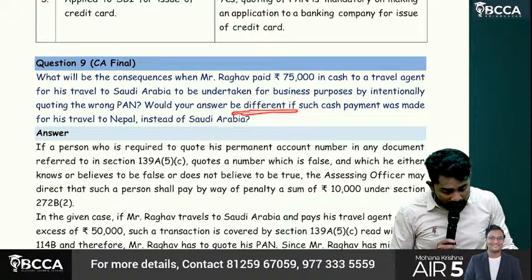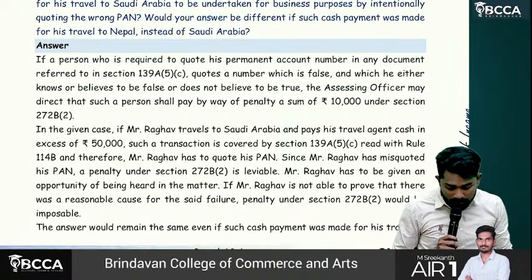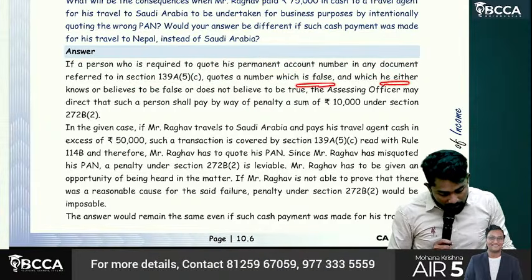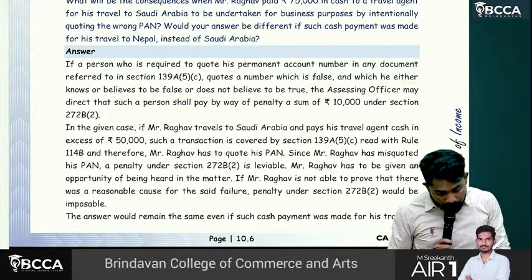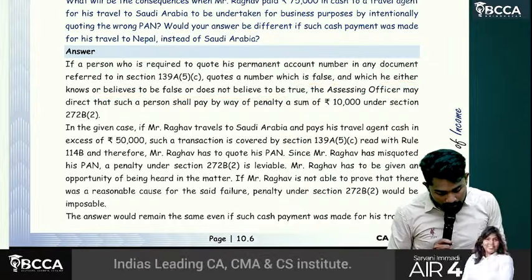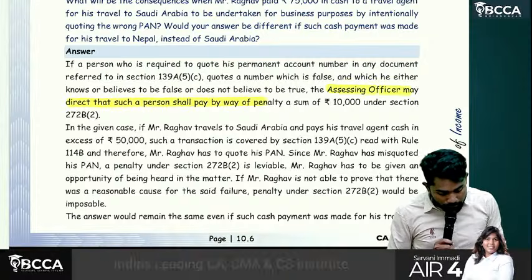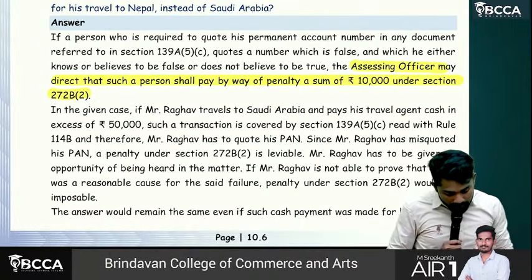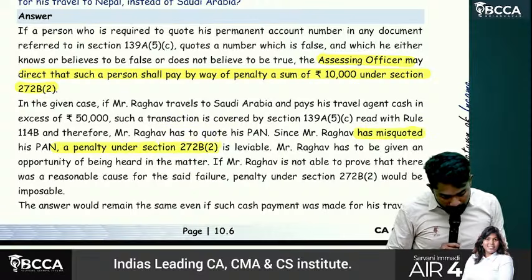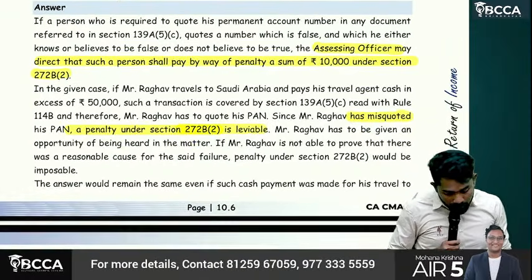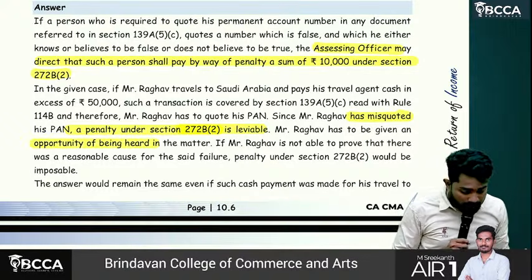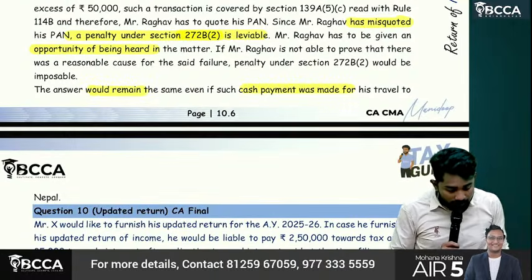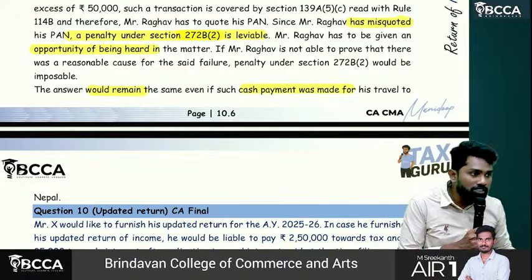Would your answer be different if such cash payment was payment for travel to Nepal? See, if a person is required to quote his PAN in any document, and quotes a number which he either knows or believes to be false, then how much is the penalty, sir? Then the AO may direct such person to pay a penalty of 10,000 under section 272B(2). In the given case, sir, since Raghav misquoted, a penalty under 272B is leviable. However, sir, before levying the penalty, an opportunity of being heard has to be given. The answer would remain the same even if it is to Nepal, because there is no exception for Nepal, sir. They said simply foreign travel.